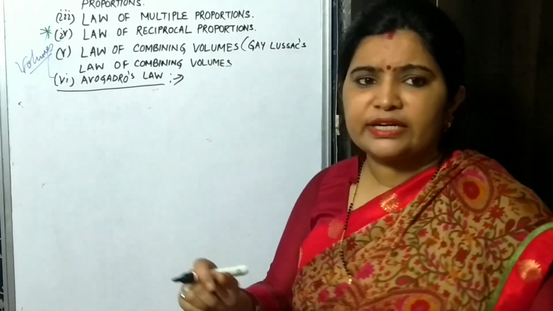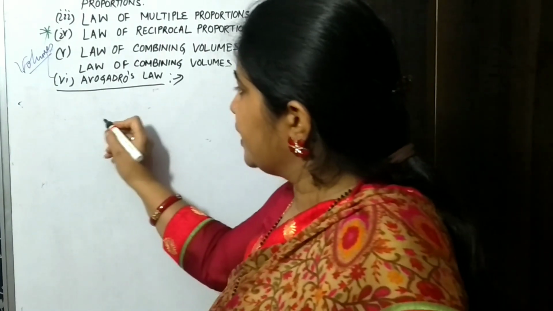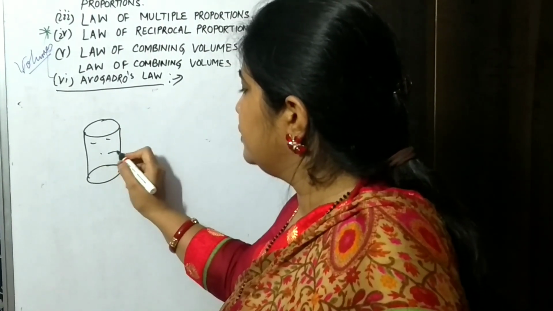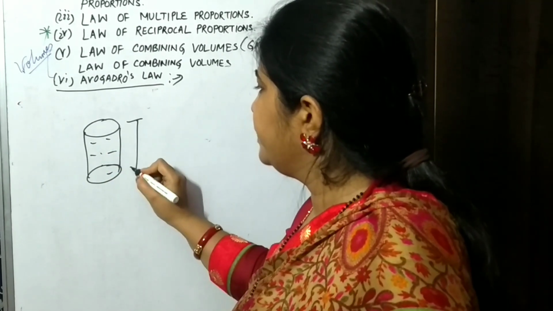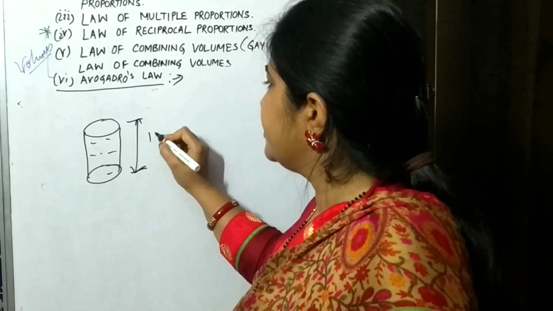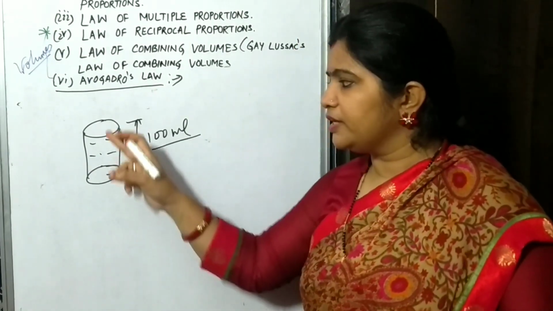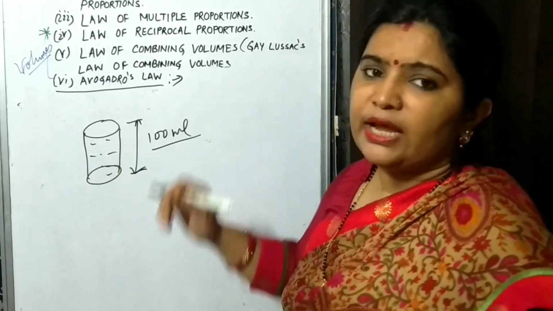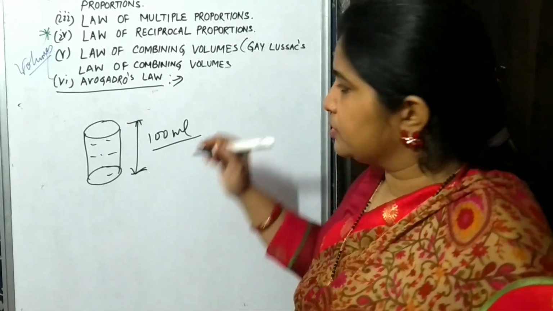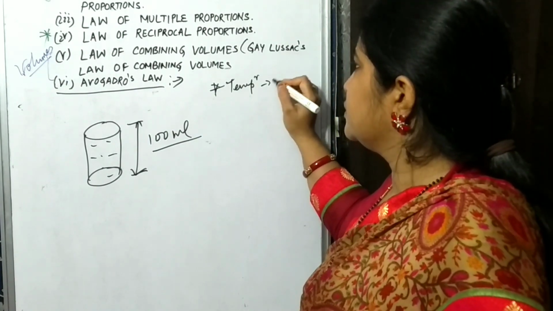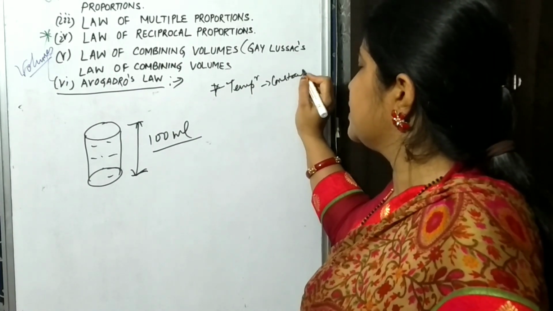How can you understand this? Suppose I have taken a container of 100 ml, and I have kept the temperature constant, suppose 25 degrees Celsius.